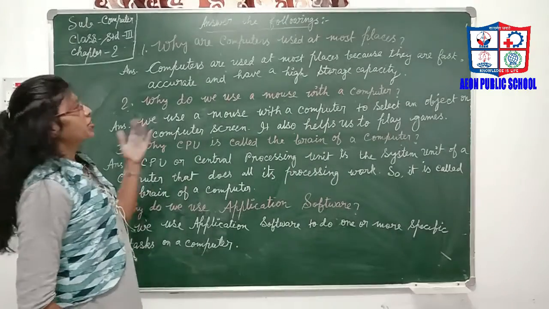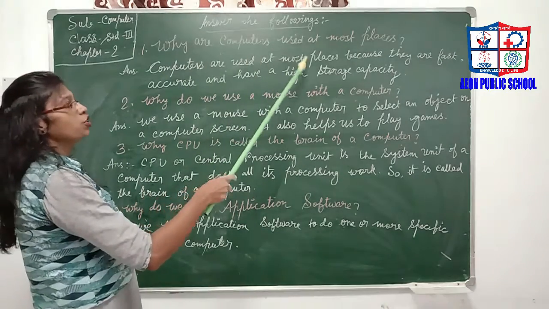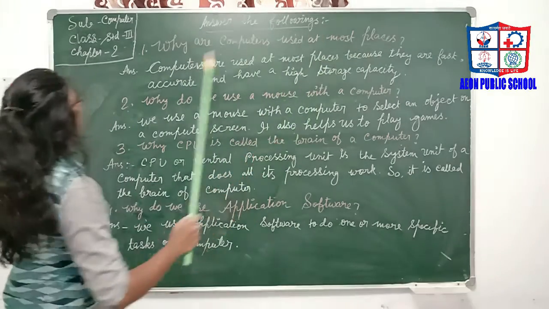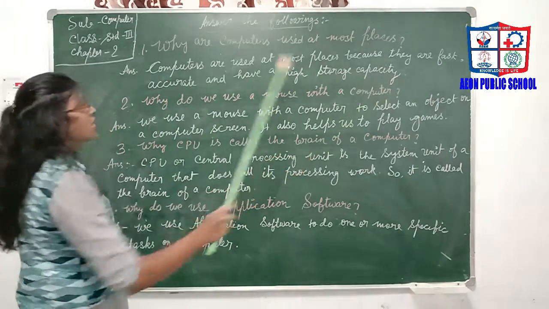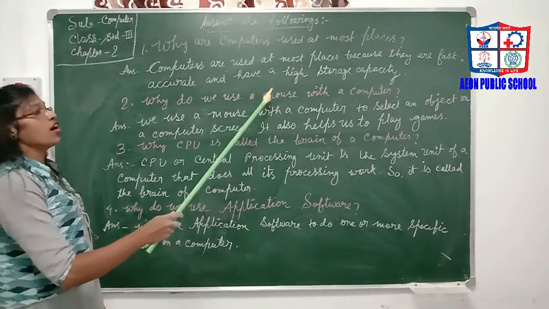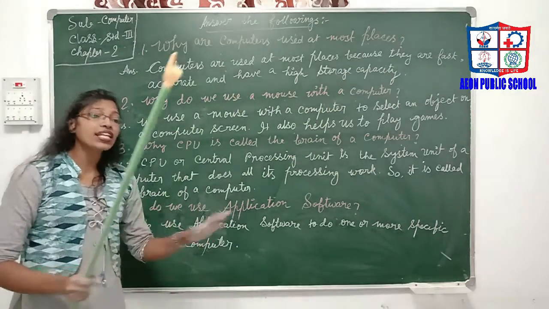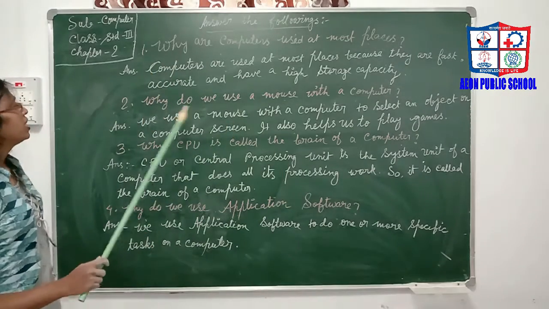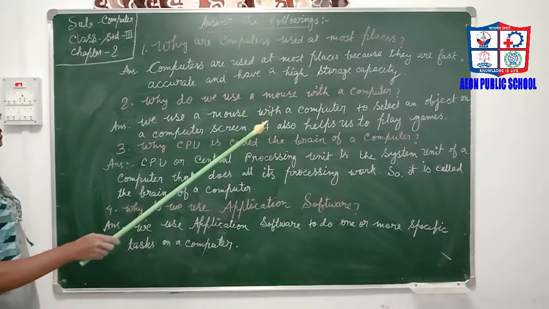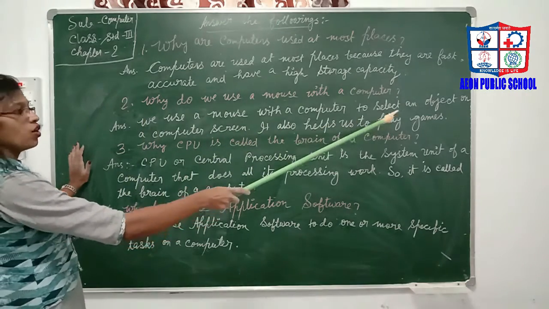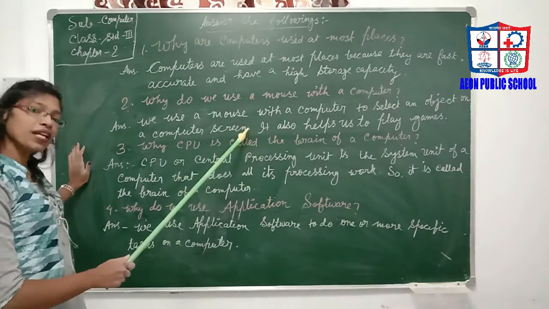Now we will discuss the question answers from chapter 2. Why are computers used at most places? Computers are used at most places because they are fast, accurate, and have a high storage capacity. That's why they are widely used in most places. Then, why do we use the mouse with a computer? We use a mouse with a computer to select an object on the computer screen, and it also helps us to play games.